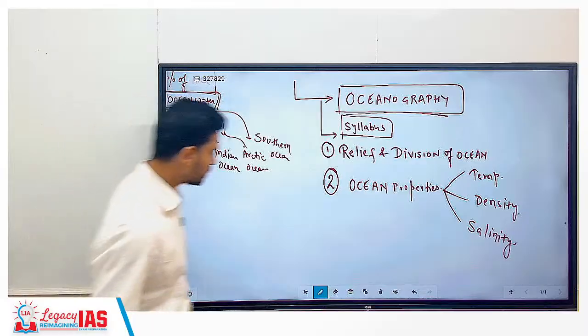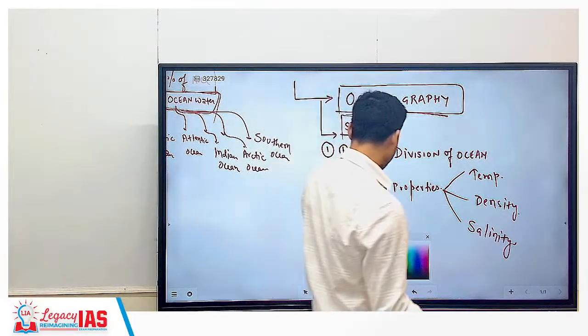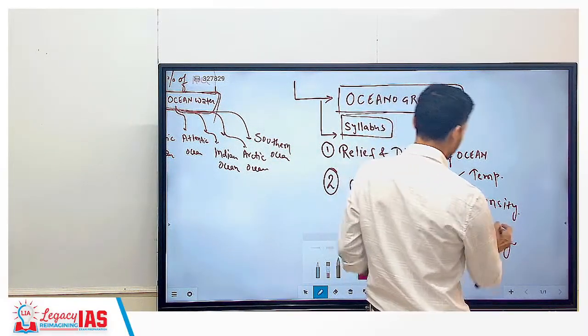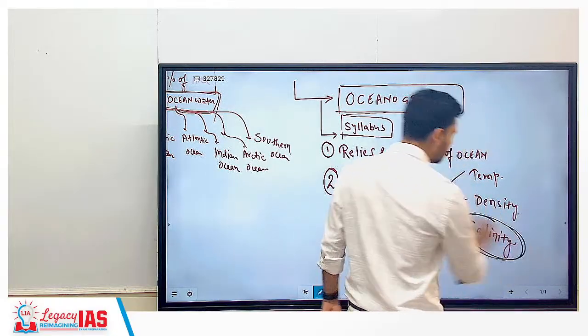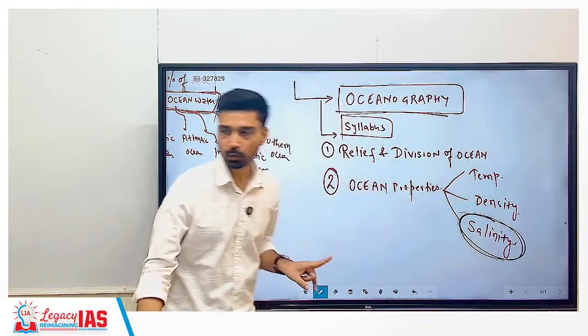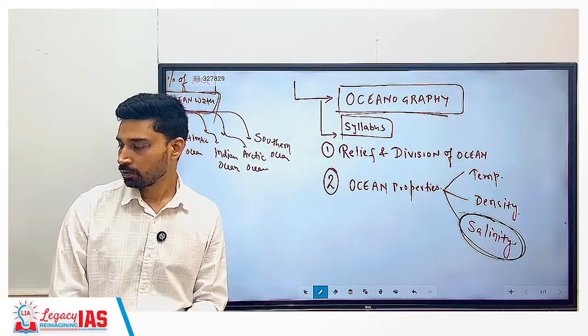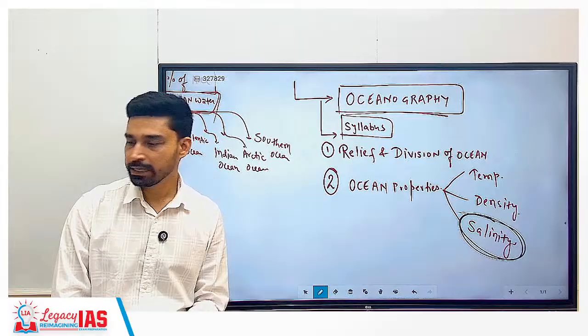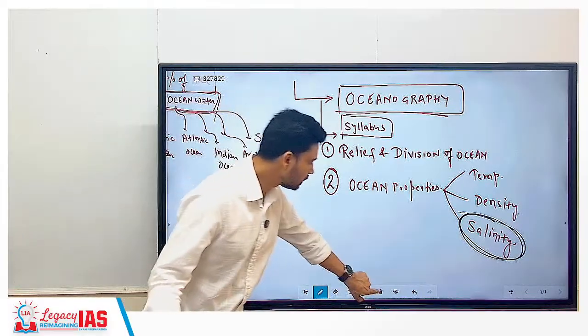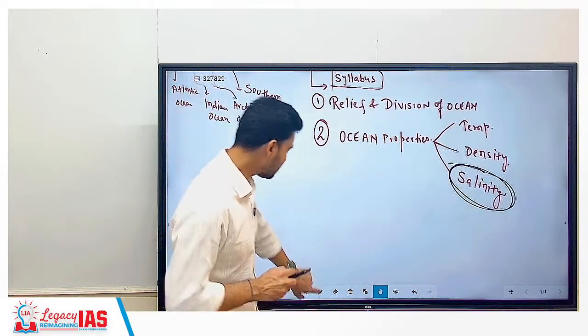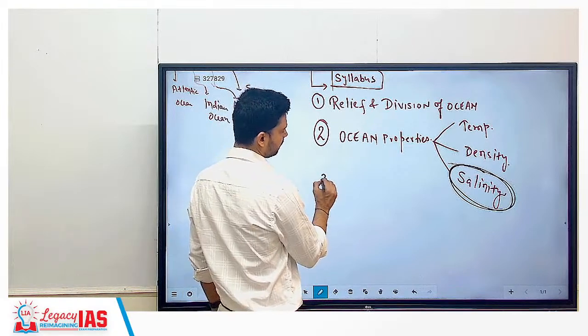This is a very important chapter, especially if you look at the PYQs. The most important topic here is ocean salinity. Frequently questions are asked from here. So three properties, with salinity being the most important one. How it varies, why it varies, this is what we have to largely discuss here.